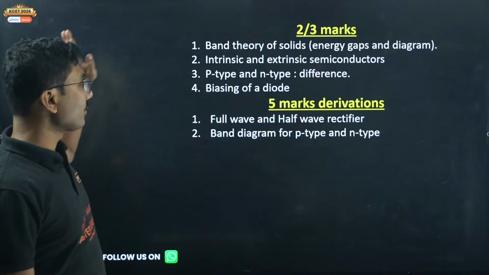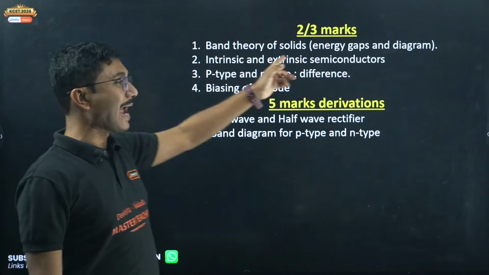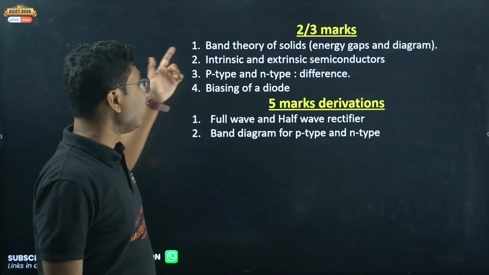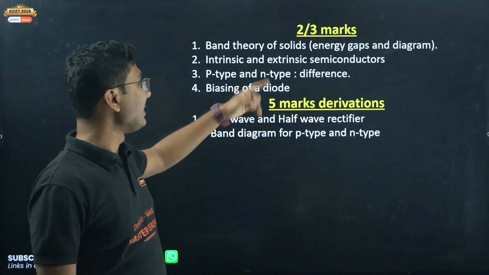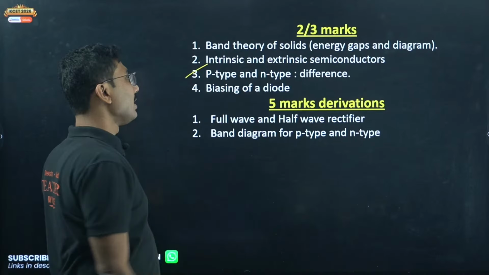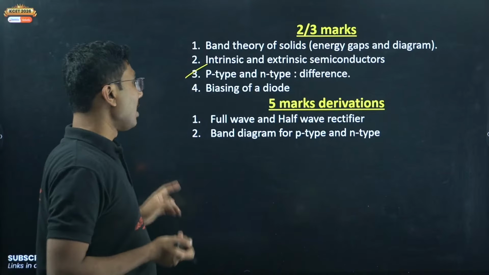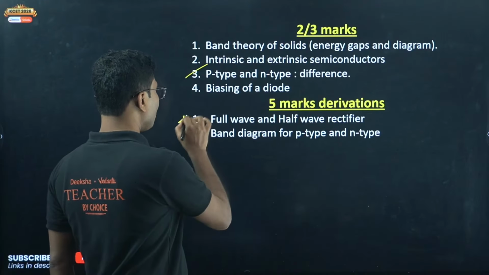Now, what are all the questions going to come from this chapter? Band theory of solids, energy gaps and diagrams, intrinsic and extrinsic semiconductors, p-type and n-type semiconductor difference. Important question: biasing of a diode, which may become full wave and half wave. Okay, that's a super important question.